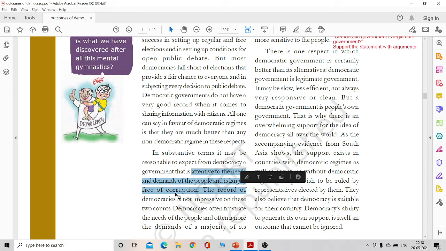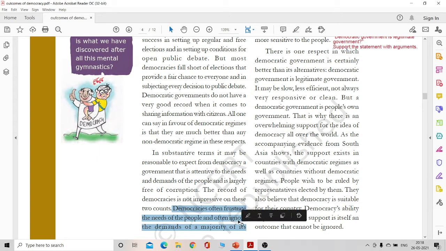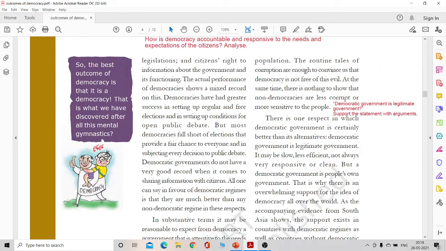However, on these two counts, democratic countries often frustrate the needs and ignore the demands of a majority. There are tales of routine corruption. However, we cannot say that a non-democratic government fares any better on these accounts. Of course, a non-democratic government cannot even be expected to be accountable.